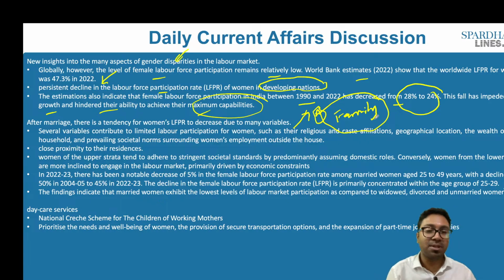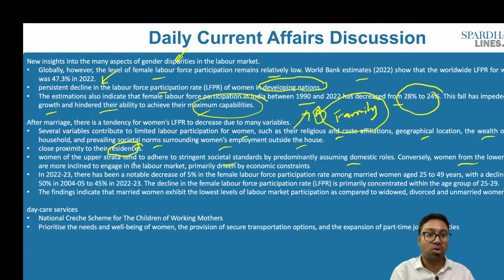So several variables contribute to limited labor participation for the women, such as religious and caste affiliations, geographical location, wealth of their household, prevailing social norms surrounding women's employment outside the house, and proximity to the residence. We did discuss this. Women of the upper strata tend to adhere to stringent social norms by predominantly assuming domestic roles.